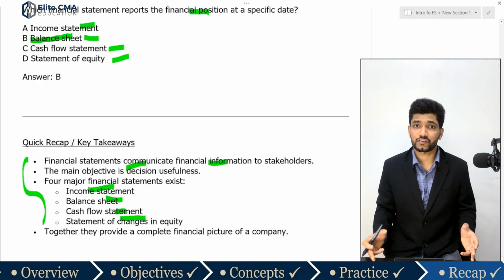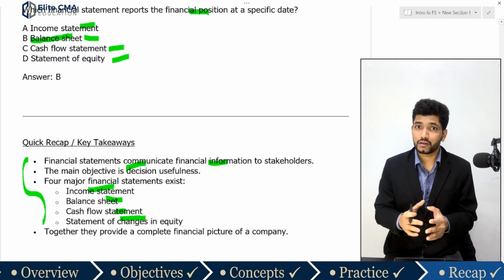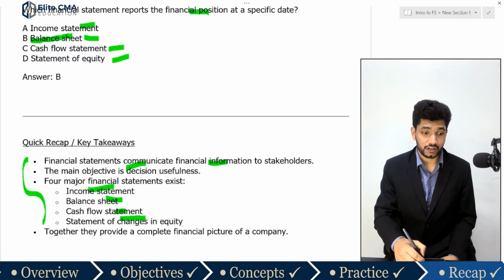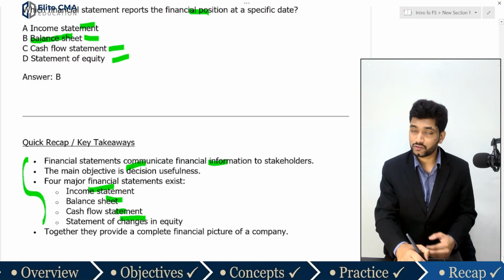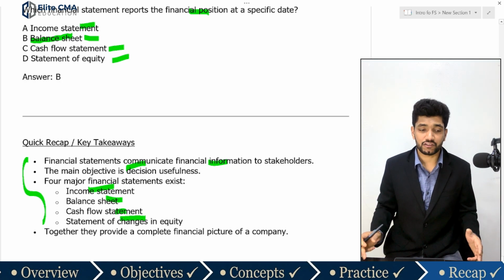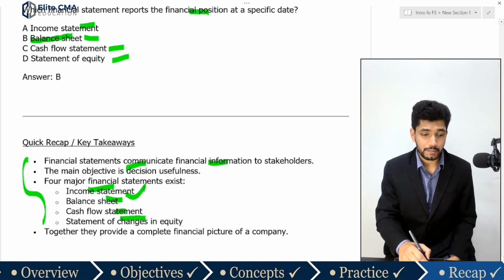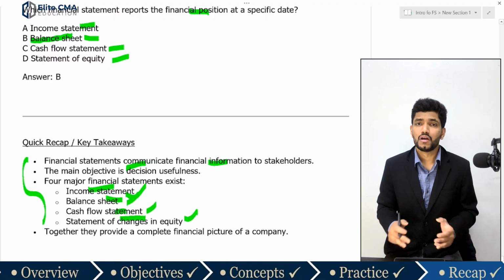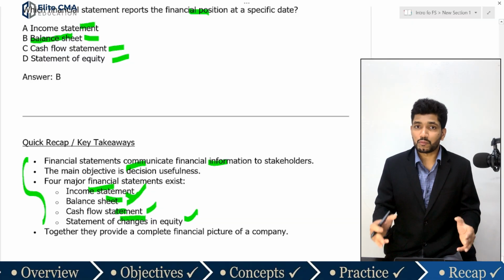So what are financial statements, and what is their purpose? The key purpose of financial statements is to support the decision making process. And the key financial statements are the income statement, balance sheet, cash flow statement, and statement of changes in equity. So this is about today's discussion.